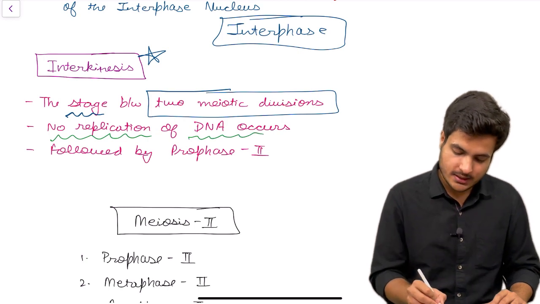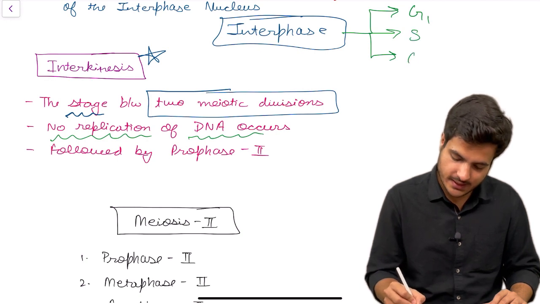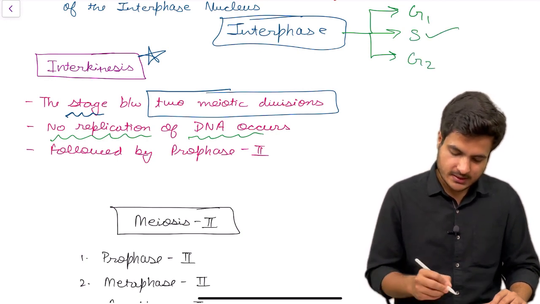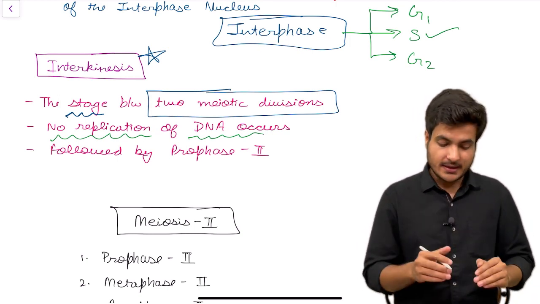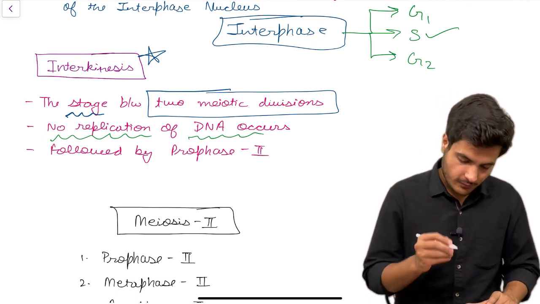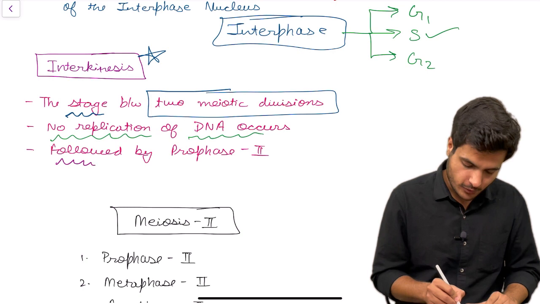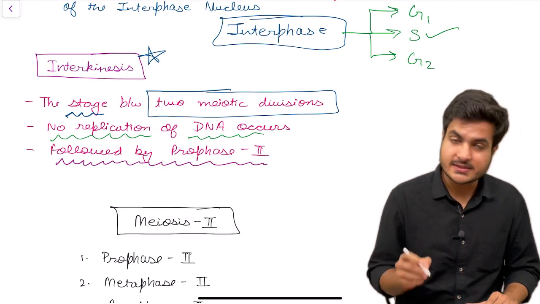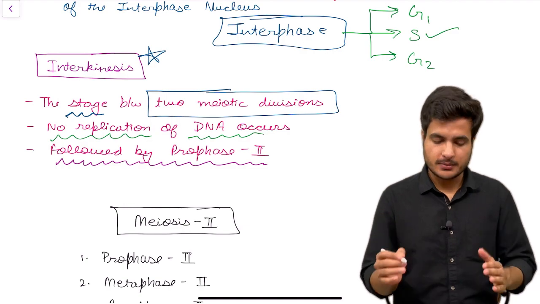In contrast, interphase has three phases. We already know that it is G1, gap 1, S phase and gap 2. In S phase, replication of DNA occurs in interphase, but in interkinesis there is no replication of DNA. And finally this phase is followed by prophase of the second meiotic division.